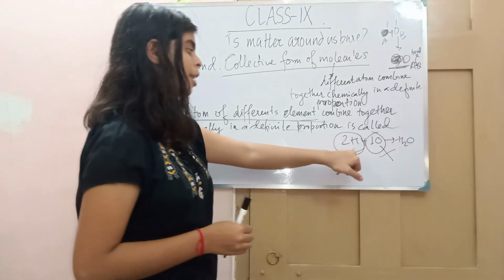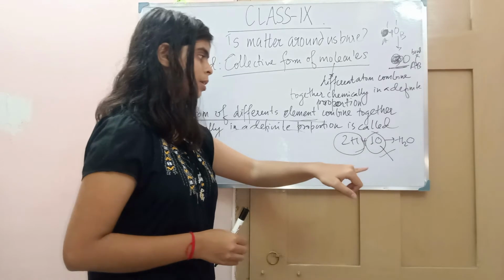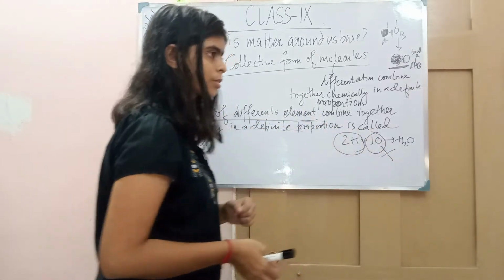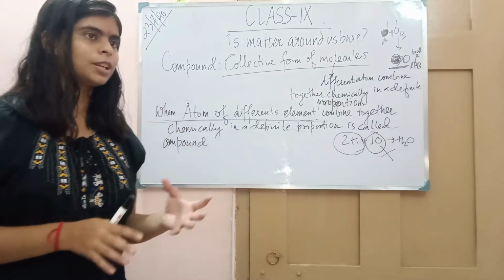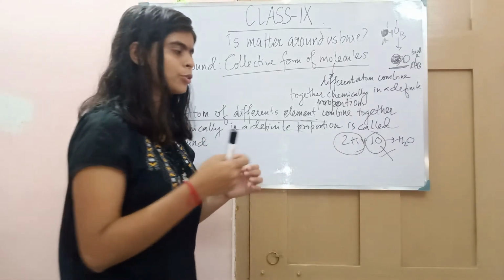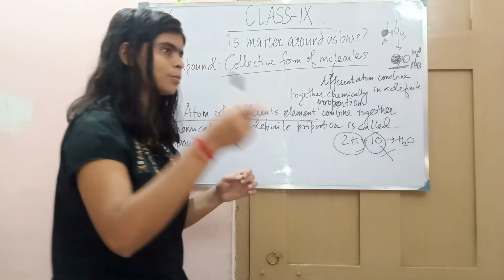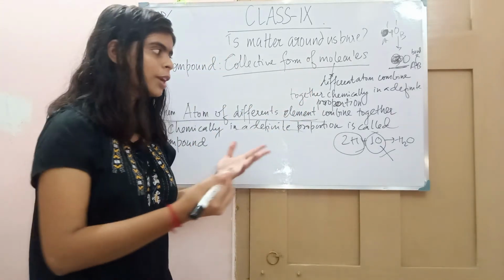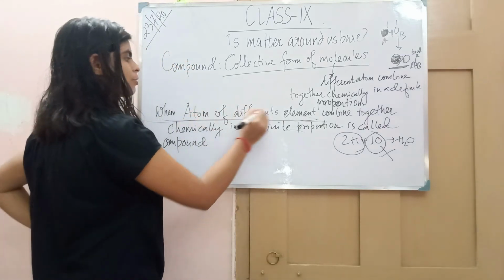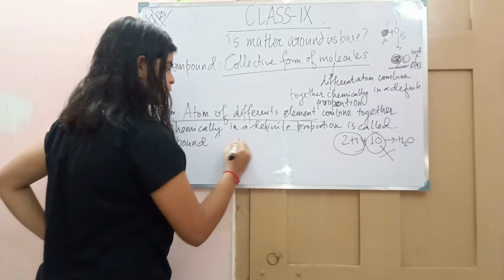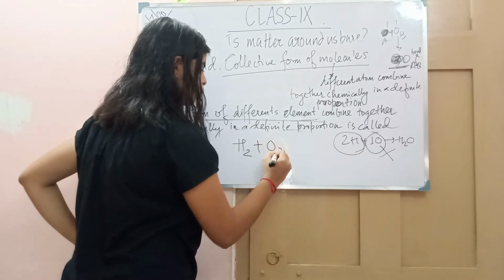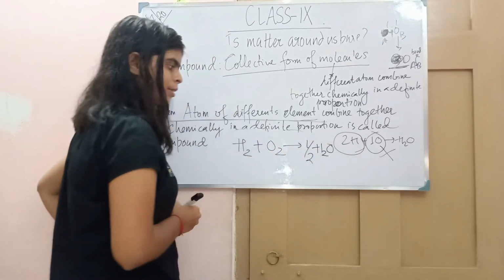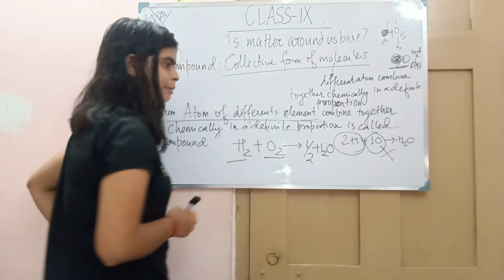For example, by taking a hydrogen atom and an oxygen atom and bringing them together, they give us water. Because atoms don't exist freely, even if you anyhow try to separate one atom, it will find a way to group together. So the atoms of different elements combine: H2 plus half O2 gives us H2O. Here is how a compound is formed.